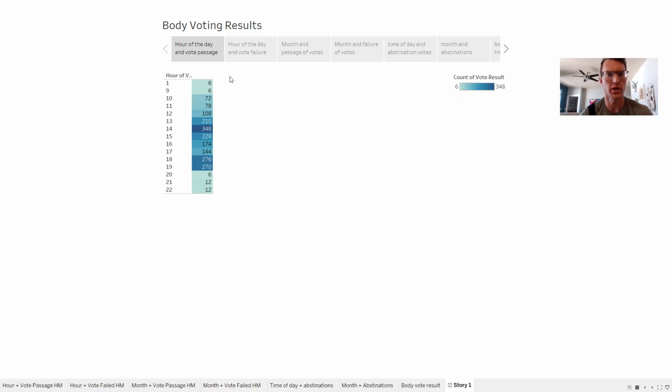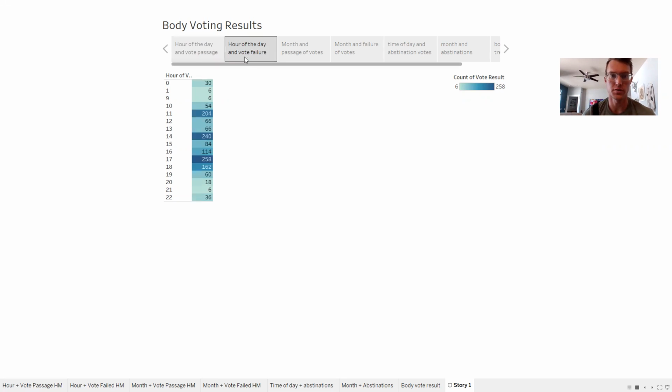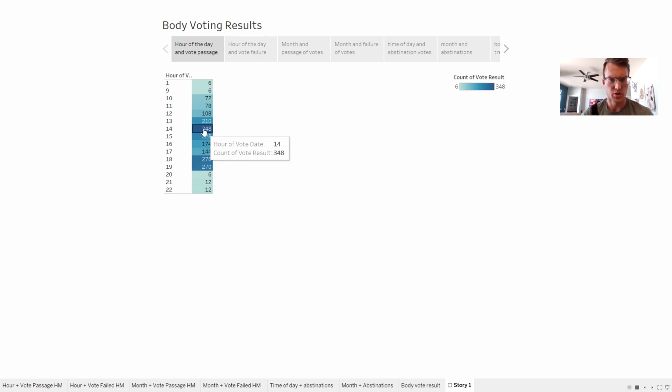first chart here. What we're looking at is hour of the day and voting results. This one is vote passage. So look at this map, these are all the passing votes during times of the day. What's interesting about this, and we'll flop back and forth because this next chart is vote failures at time of the day, is 2 o'clock. Here's our biggest hour of the day with vote passages. 2 o'clock, 348 vote passages.